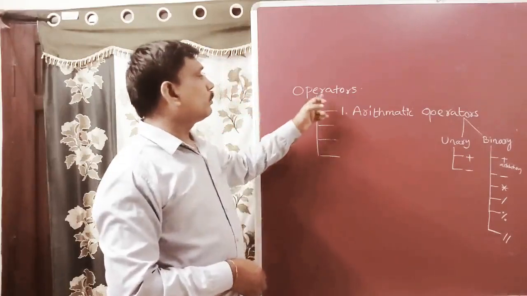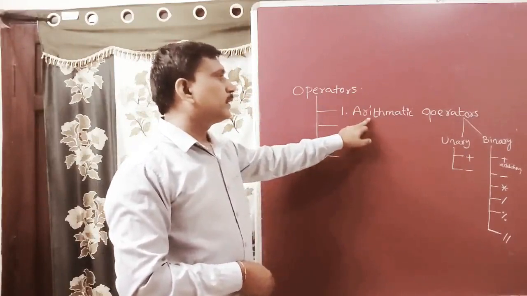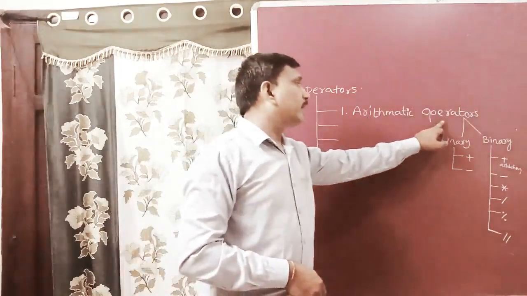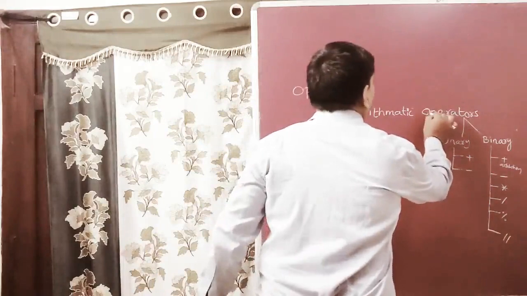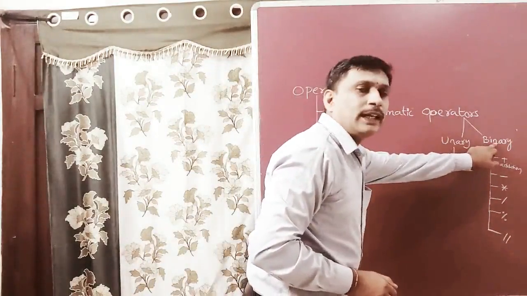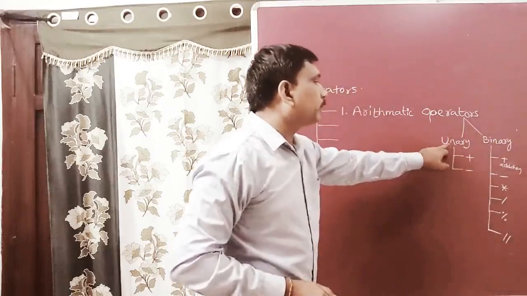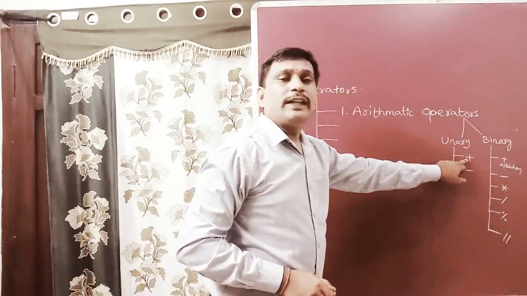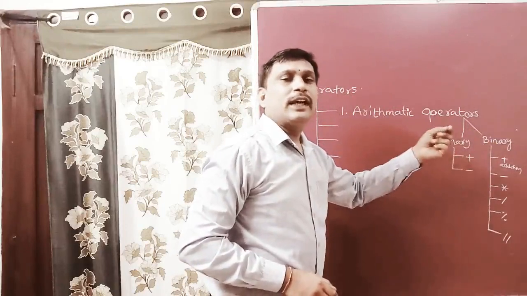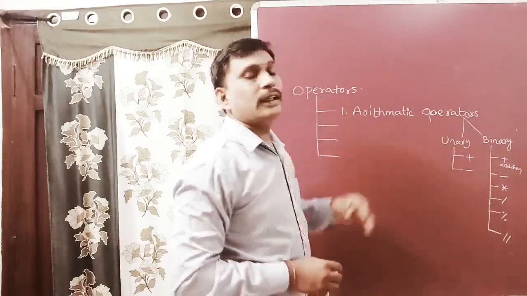So up to now, the first type of operators are arithmetic operators. In arithmetic operators there are two types: unary operators and binary operators. Why is it called unary? They work on a single operand. What is meant by an operator?